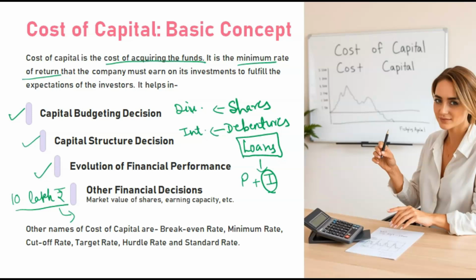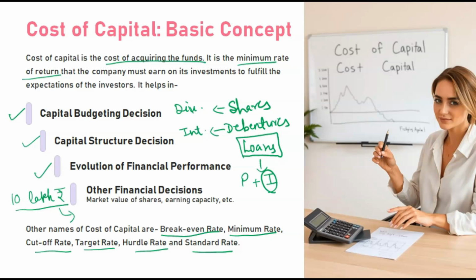Now cost of capital is known by various other names like break-even rate, minimum rate, cut-off rate, target rate, hurdle rate, and standard rate. Break-even rate, you may have learned about this earlier, means no profit no loss. Whenever there is no profit no loss, that is the break-even point.